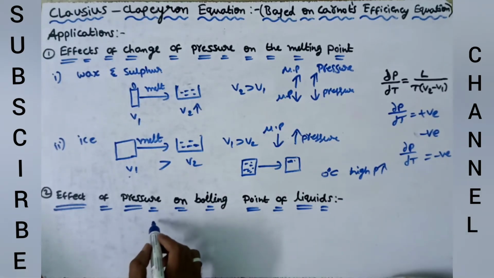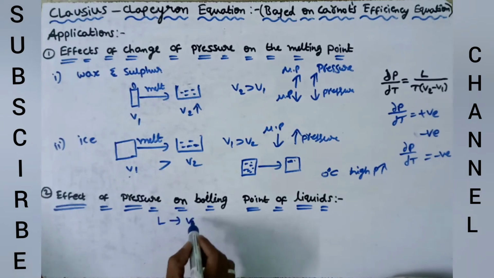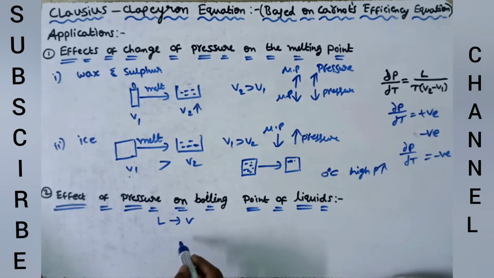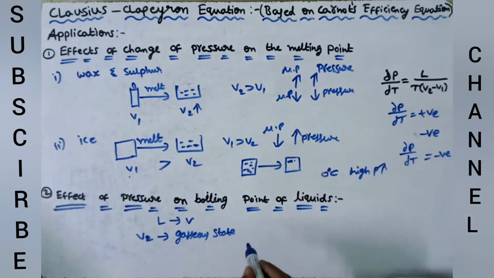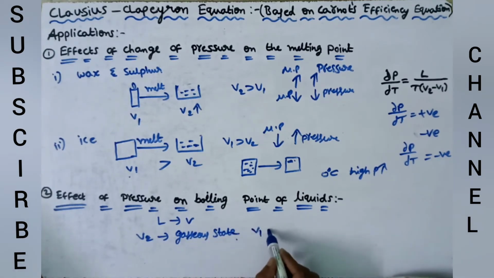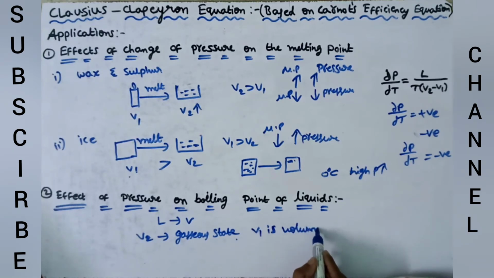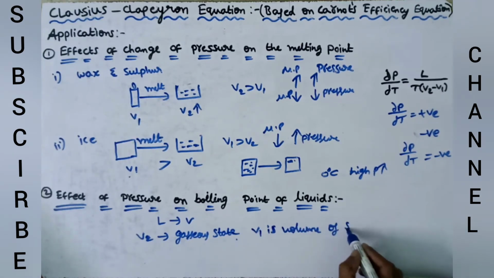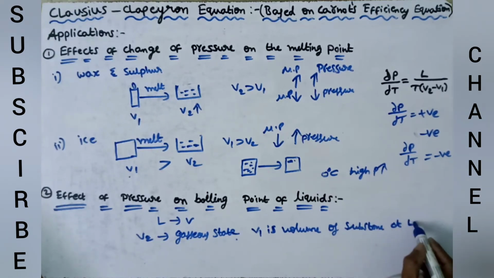Next, second application: effect of pressure on the boiling point of liquids. Boiling point means the liquid is converting to vapor. V2 is the volume of the substance in the gaseous state and V1 is the volume of the substance in the liquid state.